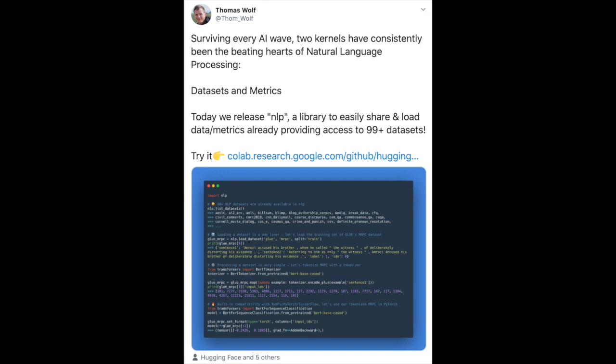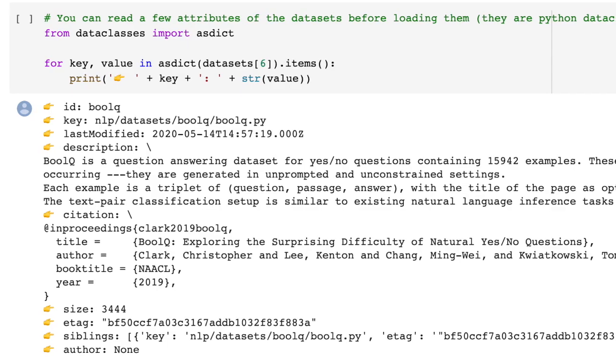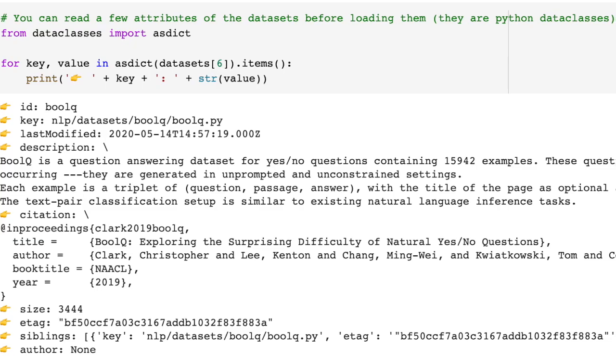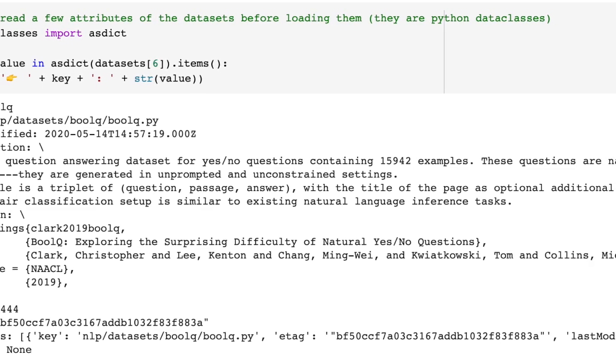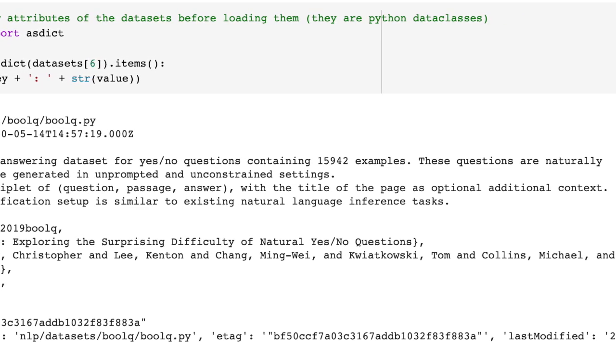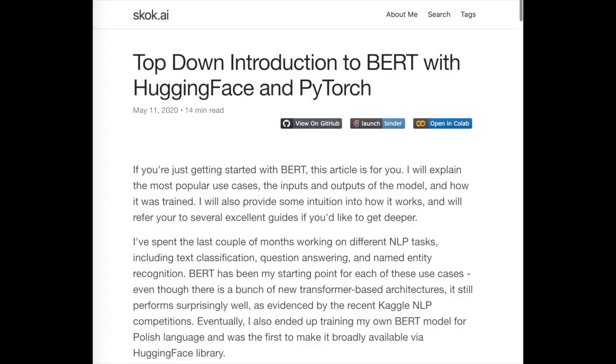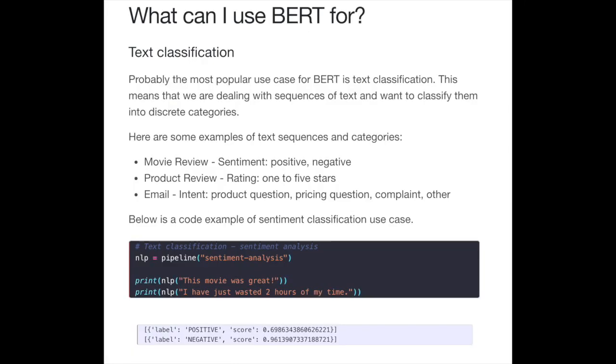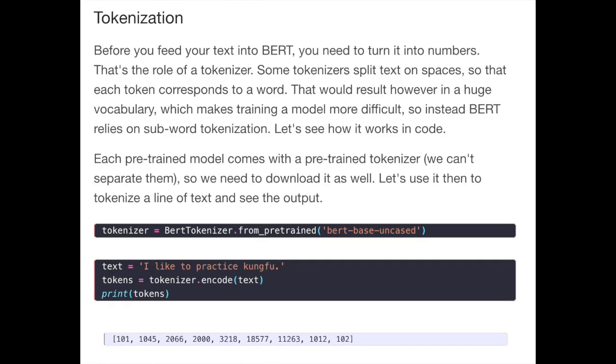HuggingFace has also released a new NLP library that provides access to NLP datasets like Squad, Wikitext, and many others, as well as evaluation metrics such as BLEU. This notebook shows examples of how to load these datasets and get a quick description of them, sort of like in a pandas.info way. Top-down introduction to BERT with HuggingFace and PyTorch from skok.ai is one of the most straightforward introductions to fine-tuning BERT for things like text classification, named entity recognition, or question answering that I've come across.